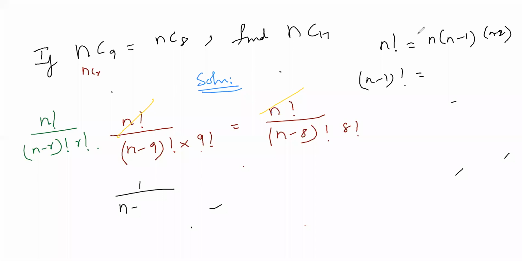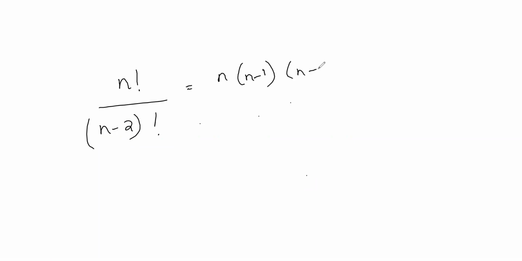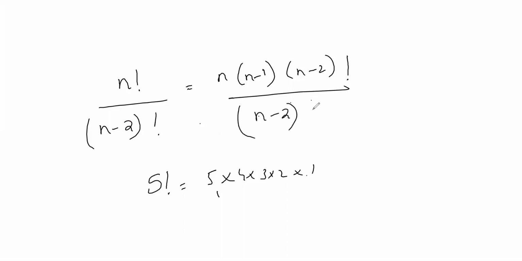Let me explain these things. If you don't know the factorial, let me take one simple question: n factorial by n minus 2 factorial. What is my n factorial? n into n minus 1 into n minus 2 factorial, in the sense n minus 3, n minus 4 and all. What is 5 factorial basically? 5 into 4 into 3 into 2 into 1. So I am reducing it. This is our basic knowledge for doing this question.